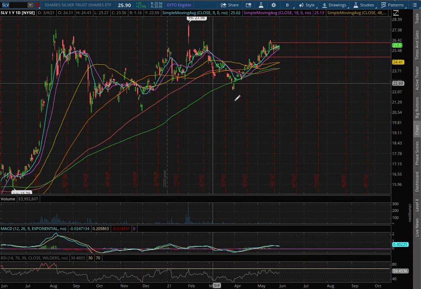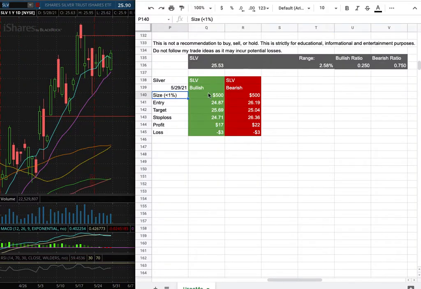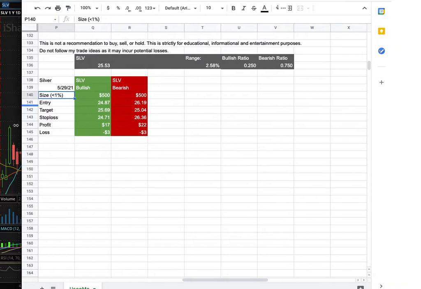As with the trade idea, I'll be trading SLV, and my position size for it is less than 1% of my portfolio. My long entry is at $24.87, and that is this range there. My sell target is at $25.69, and my stop loss is at $24.71. However, if I were to open a short position, my entry is at $26.19, and that is this range there. My sell target for it is at $25.04, and my stop loss is at $26.36. So whichever entry price were to hit first, that'll be my position of the week.